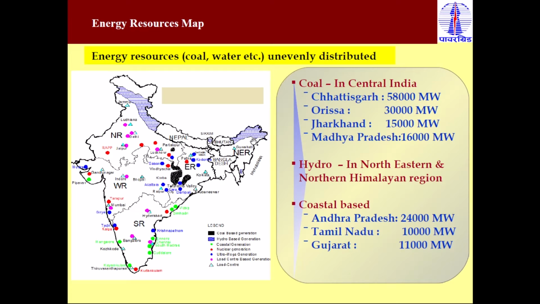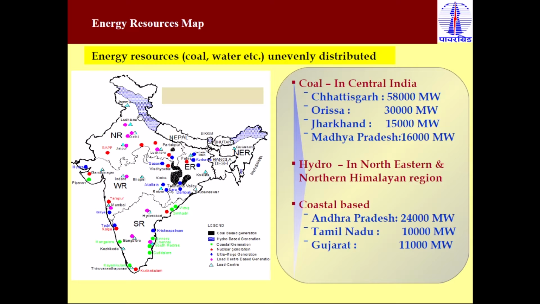In the same way hydropower is available in the northeastern region as well as in the north, in the Himalayan regions. Coastal based power generation capacity is available in three states: Andhra Pradesh, Tamil Nadu and Gujarat. You can also see on the map, the black sign indicates coal based generation, in Chhattisgarh, Orissa, Jharkhand and Madhya Pradesh region.